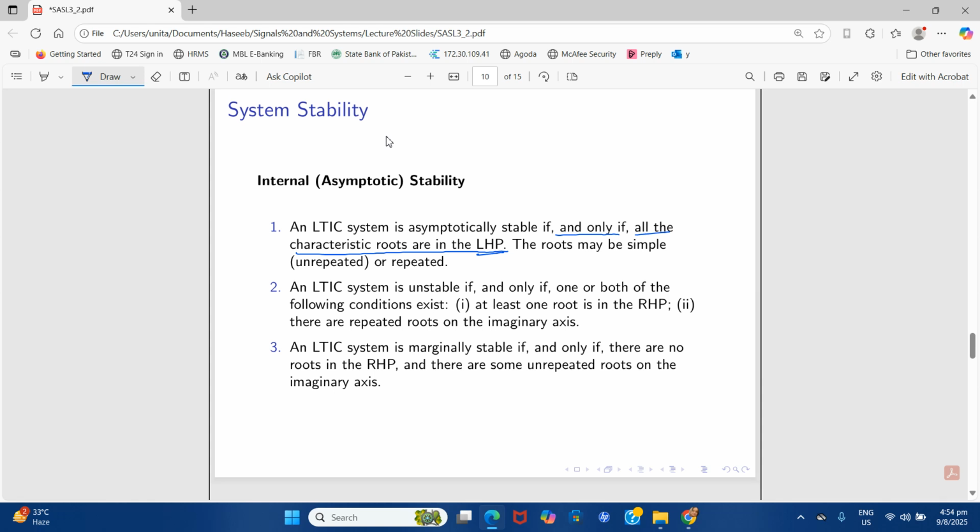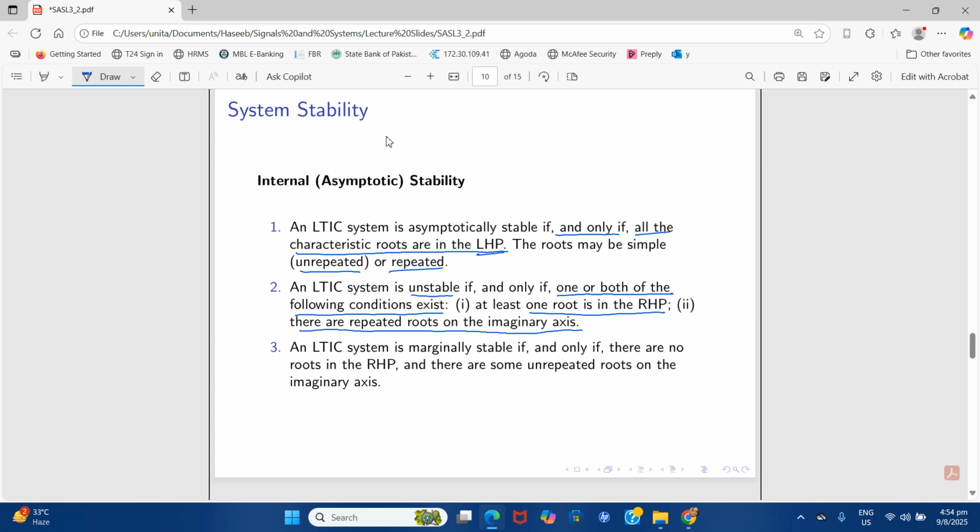The roots may be simple, unrepeated or repeated. And for the other case, internally unstable, a linear time invariant system is unstable if and only if one or both of the following conditions exist. At least one root is in the right half plane. There are repeated roots on the imaginary axis. So even if one or both conditions are there, the system is unstable.